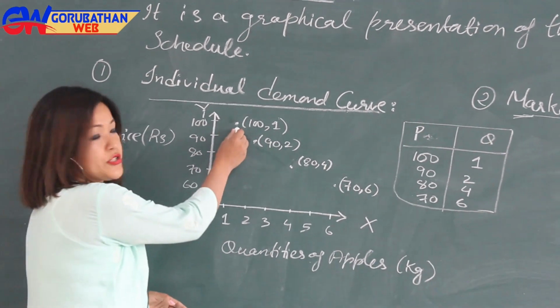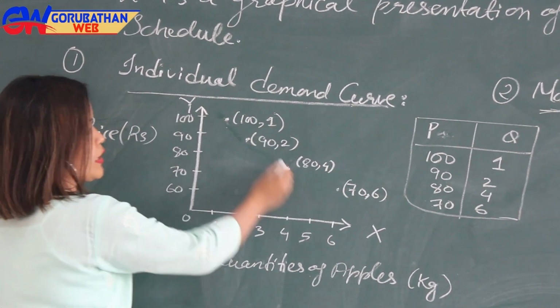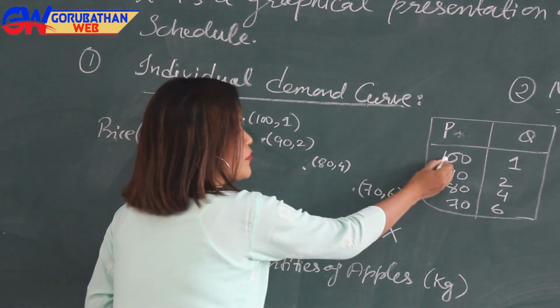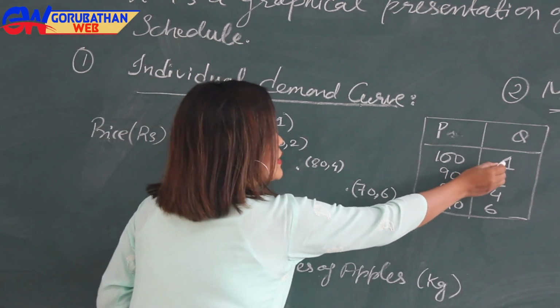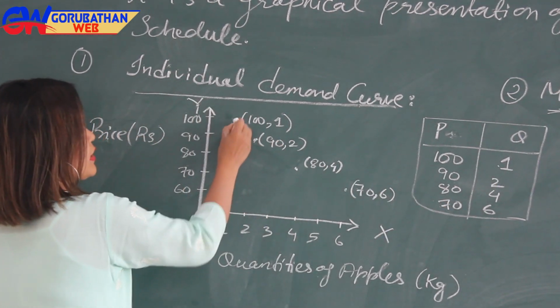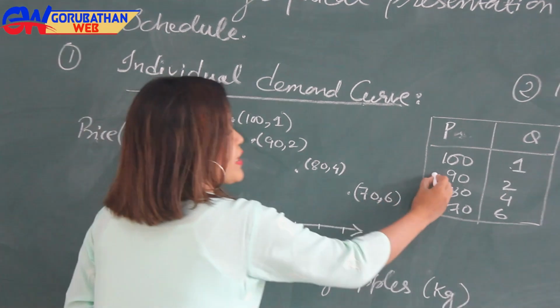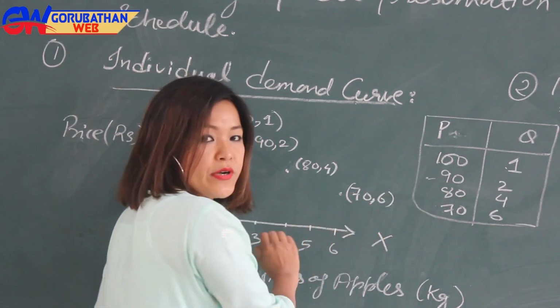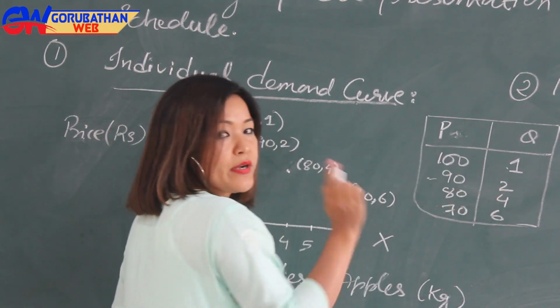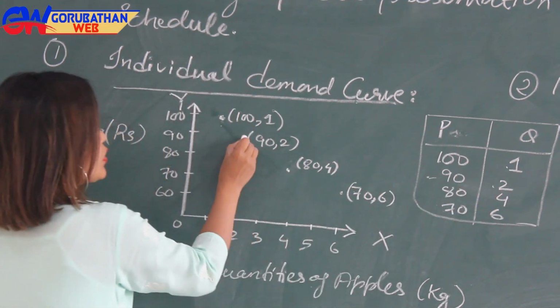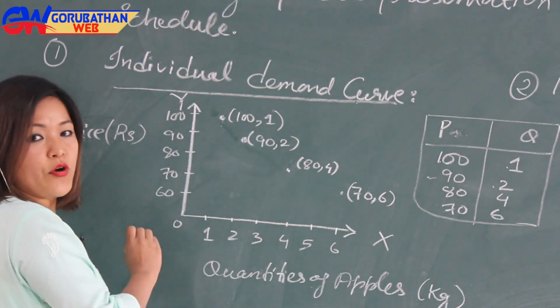The first combination is (1, 100). When the price of apple is 100, the quantity demanded for apple is 1. So here is the first point. And when the price of apple is 90 rupees per kg, then the quantity demanded for apple is 2. So this is the second point.